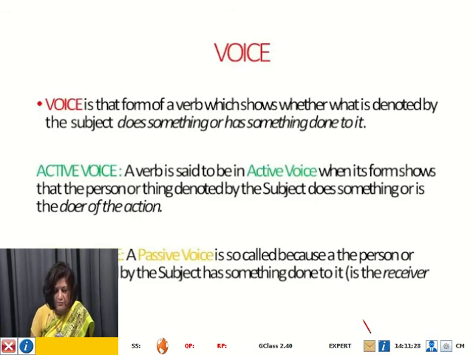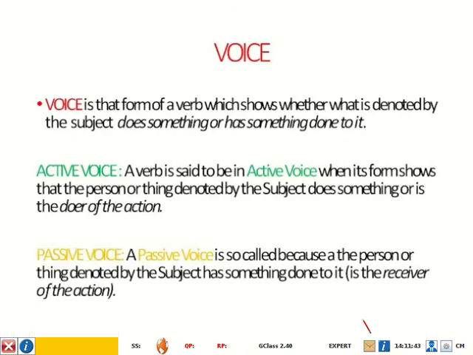A verb is said to be in active voice when its form shows that the person or thing denoted by the subject does something or is the doer of the action. And passive voice is when the person or thing denoted by the subject has something done to it. That means it is the receiver of the action.